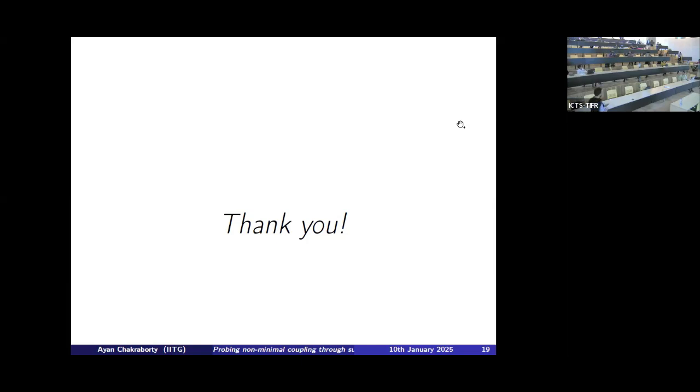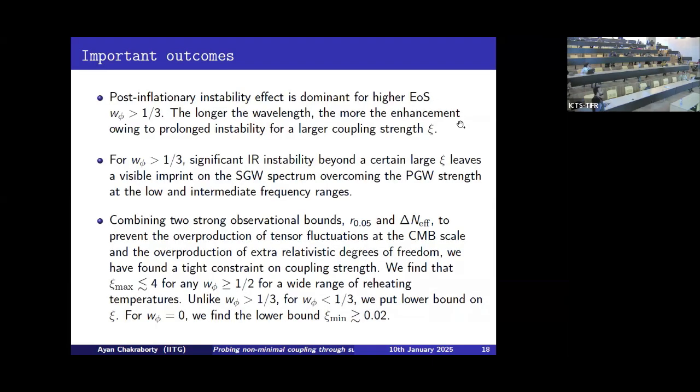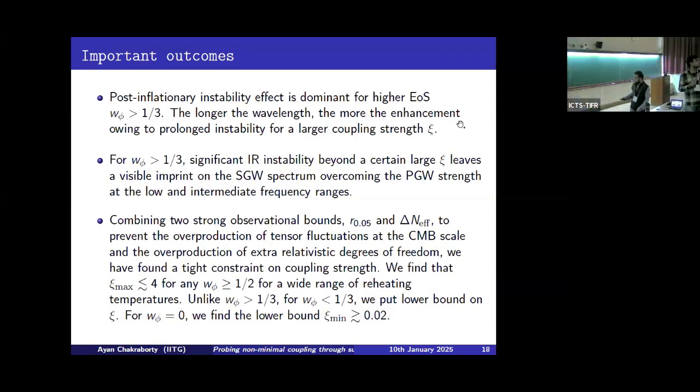Nice to see this for all possible equations of state. What are all the possible bounds on Xi? Okay, so here I have mentioned that for any equation of state, omega phi greater than half, subject to these given bounds, we will always have a maximum possible value of Xi that is equal to 4. It should be less than that to satisfy those given bounds, for the higher equation of state.